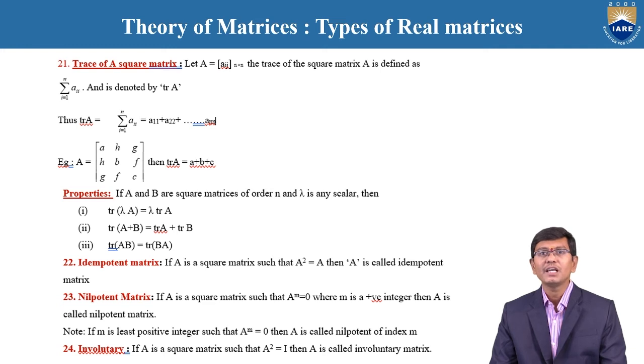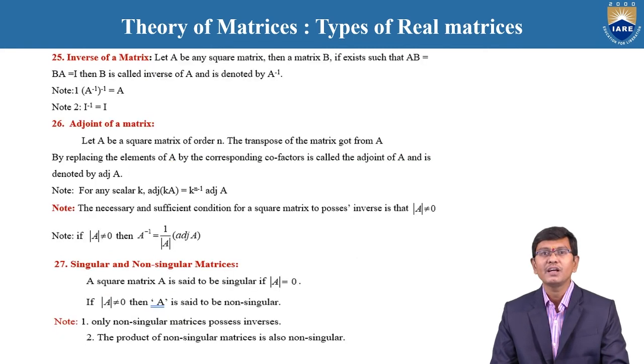And similarly, the involutory matrix. An involutory matrix is nothing but, if A is a square matrix such that A square is equal to I, then A is called an involutory matrix. That means the given matrix is multiplied by itself, A into A, and the resulting matrix is I, the unit matrix. Such a matrix is called an involutory matrix.